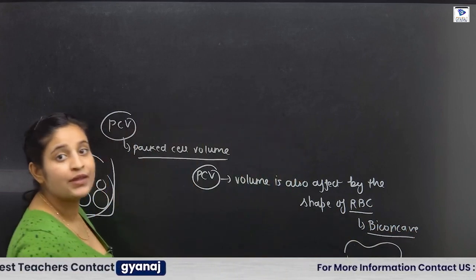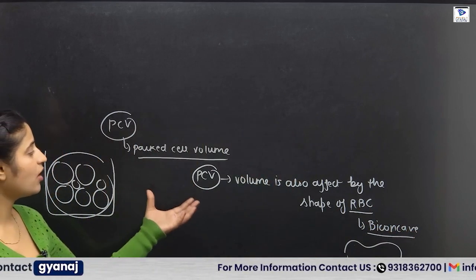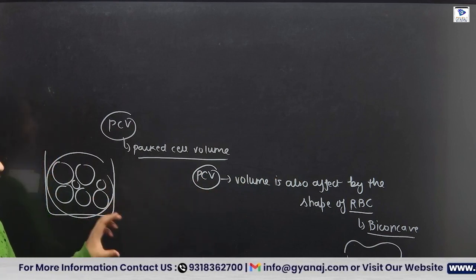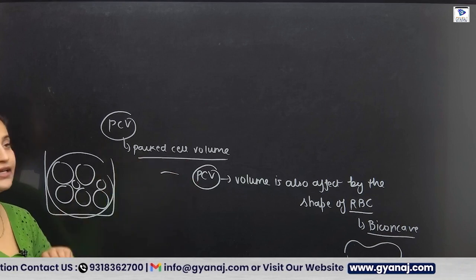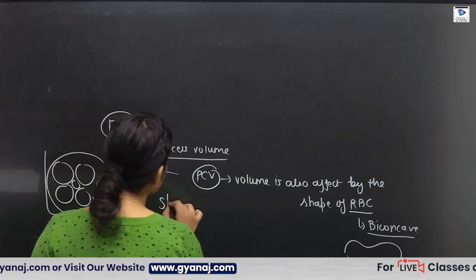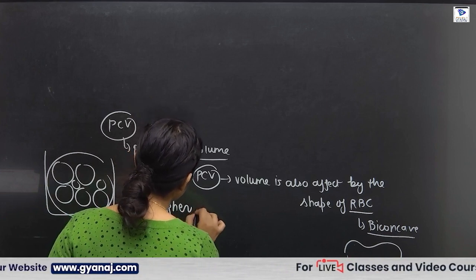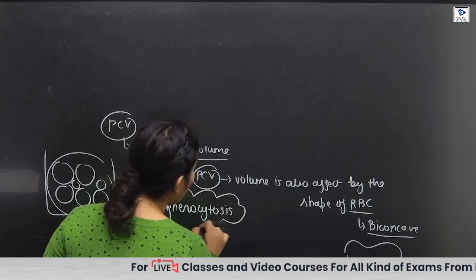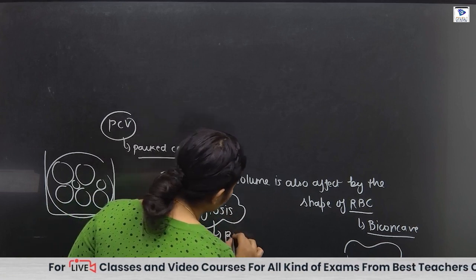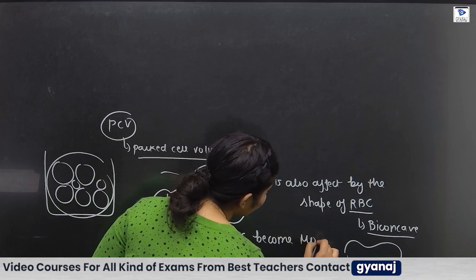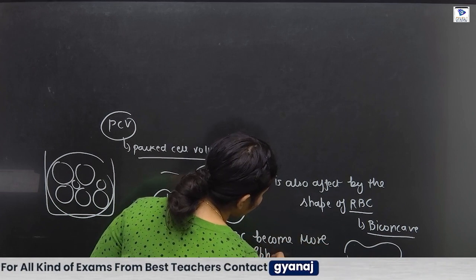Next, if the shape of RBC becomes more spherical, there is a condition which can affect the PCV, and this condition is known as spherocytosis. In this condition, the RBC become more spherical.